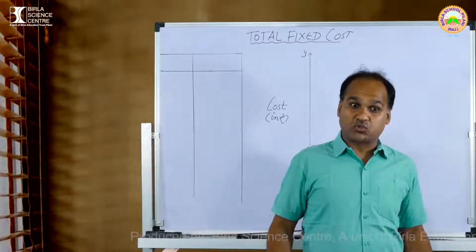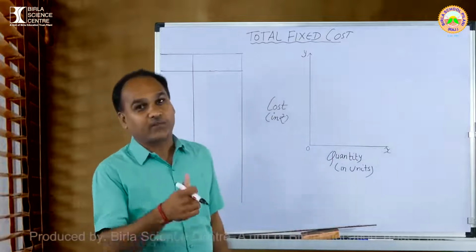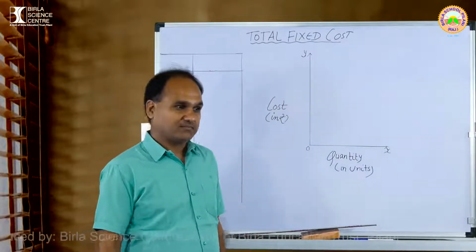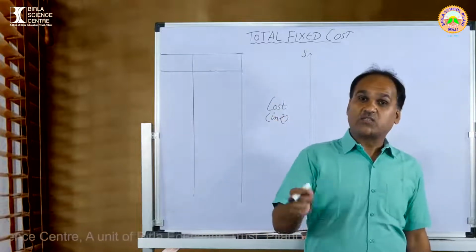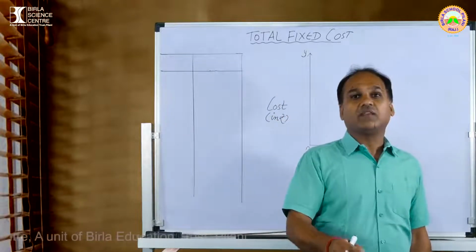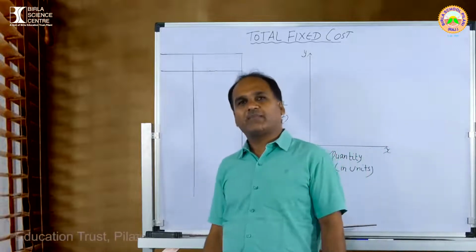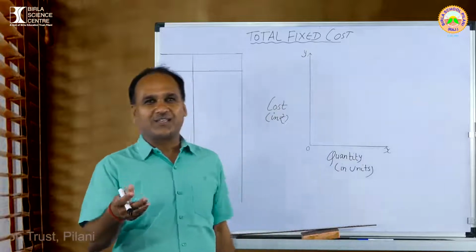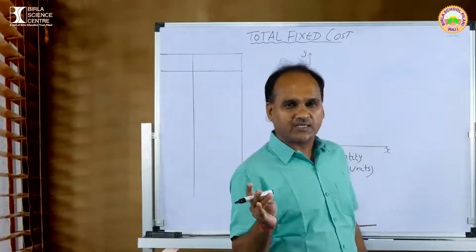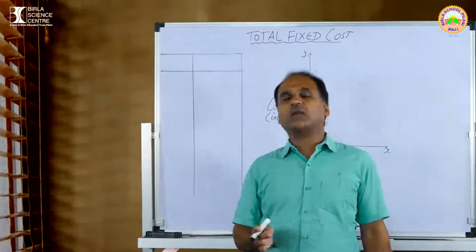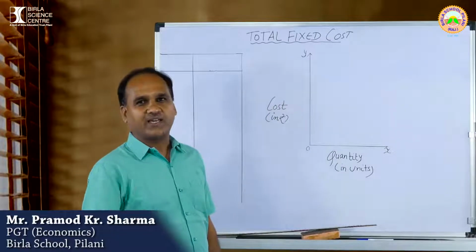That 40,000 is called fixed cost. बच्चों एक चीज और याद रखना, फिक्स्ड कॉस्ट का एक नाम और भी होता है, that is called supplementary cost. One more name is overhead cost. One more name is indirect cost. Now you will think, sir, how many names are there? Fixed cost is also called supplementary cost, overhead cost, and indirect cost.